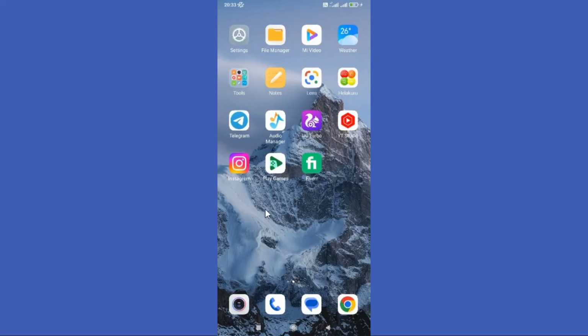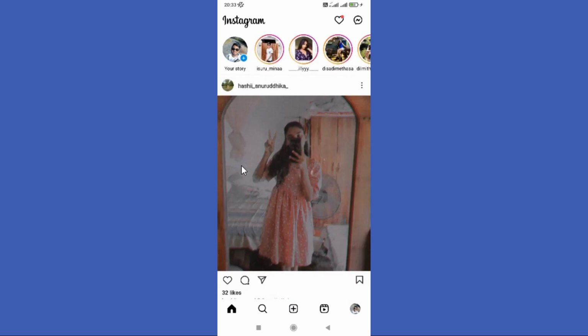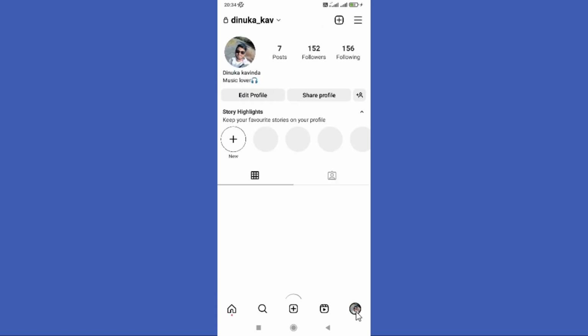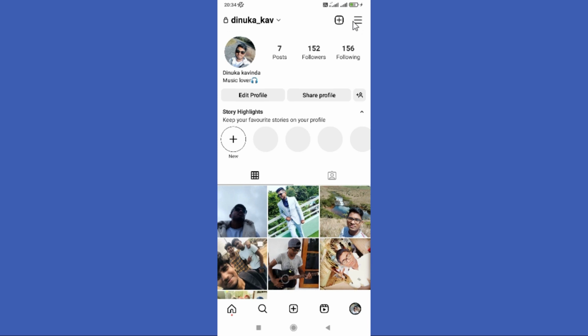In this tutorial, we are going to learn how to change Instagram notification sound. Open your Instagram app. First, you need to go to your profile. Then, tap on these three lines in the top right corner.